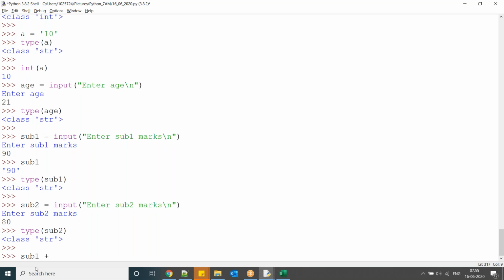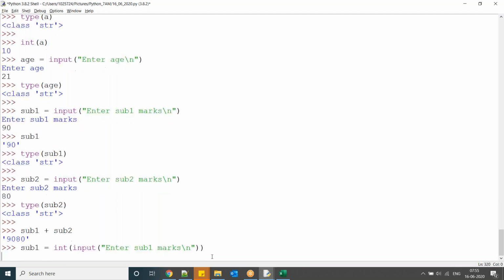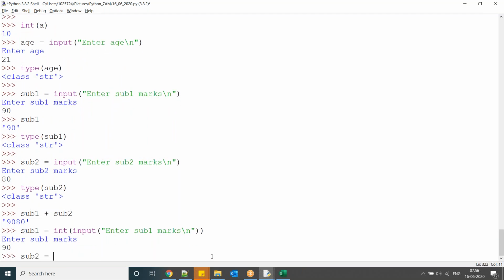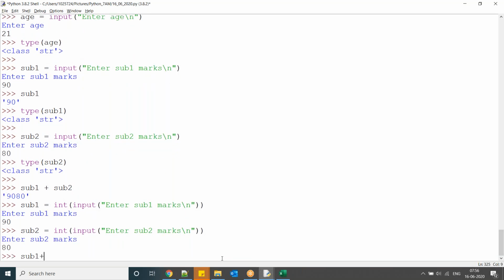String data type. Now subject1 plus subject2, which are string data types, so it is going to consider it as a concatenation. To avoid this, what we can do is convert here itself. So here I am converting this string data type to integer data type, so that it's going to consider it as a number. So now it is going to consider it as a number. Now observe subject1 plus subject2.